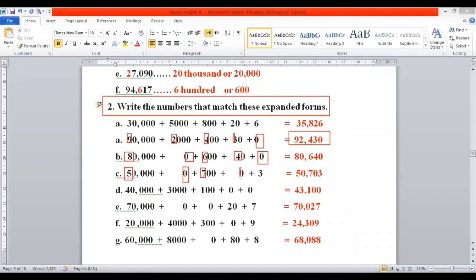Similarly, 5, 0, 7, 0, 3. So these are 1,000, 50,703. Similarly, 4, 3, 1, 0, 0. 43,100. Part E, 70,000. This digit, this digit, this digit.